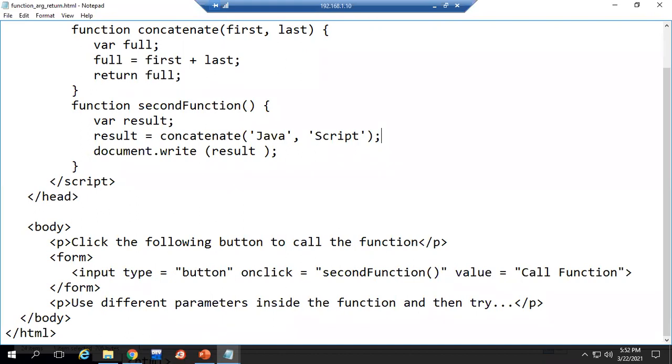So the question is, create a function to find the largest of two numbers. You have to try the 4 ways which I showed you. Without parameters and without return type. With the parameter, without a return type. Then without parameter, with the return type. And the last one with return type and parameters. Okay. So that is the question that you try. Then you will get to know how to create functions.